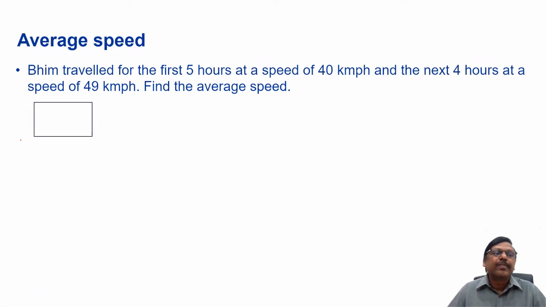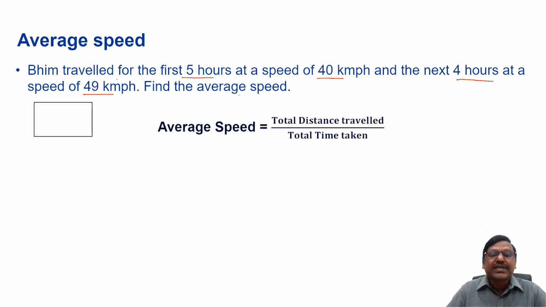So the first case, Beam traveled for the first 5 hours at a speed of 40 kilometers per hour and the next 4 hours at a speed of 49 kilometers per hour. Find the average speed. Now, as I said, we will consider this with the formula. The formula is average speed is equal to total distance traveled by total time taken. Now, what is the total distance traveled? Let us see.